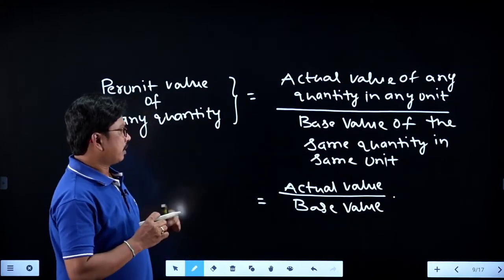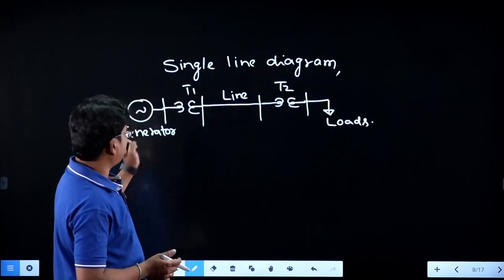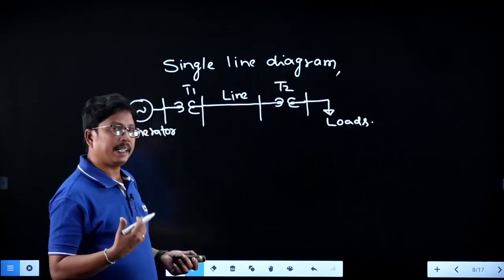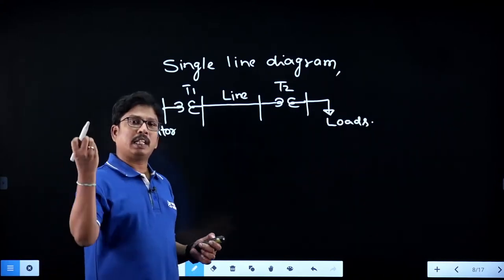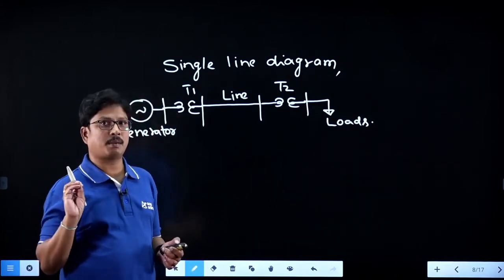Now, suppose we have the generator, the first element of the power system network. What is the rating of the generator? The apparent power rating will be given, as well as the voltage rating of the generator.